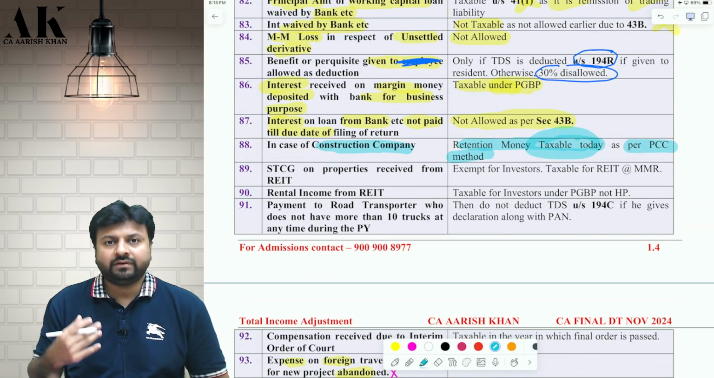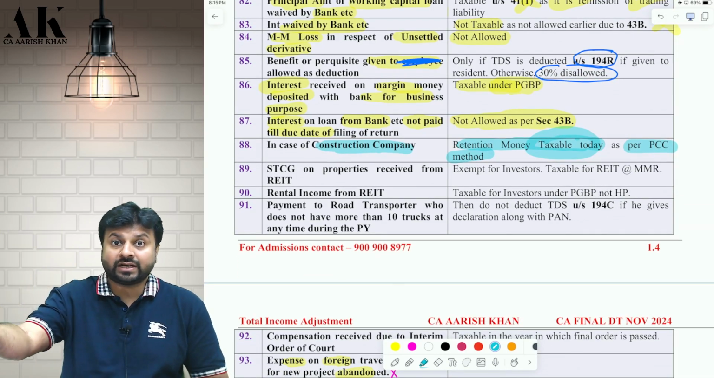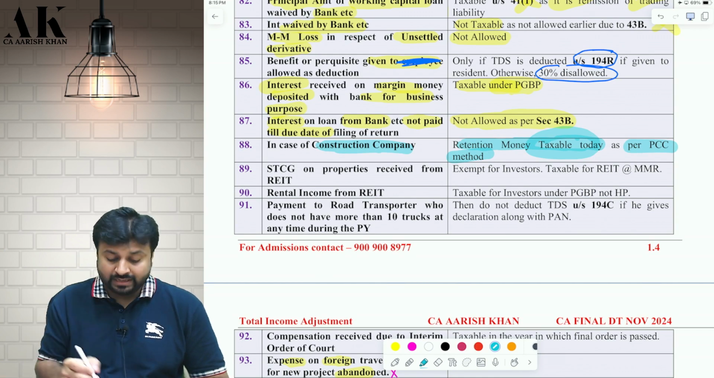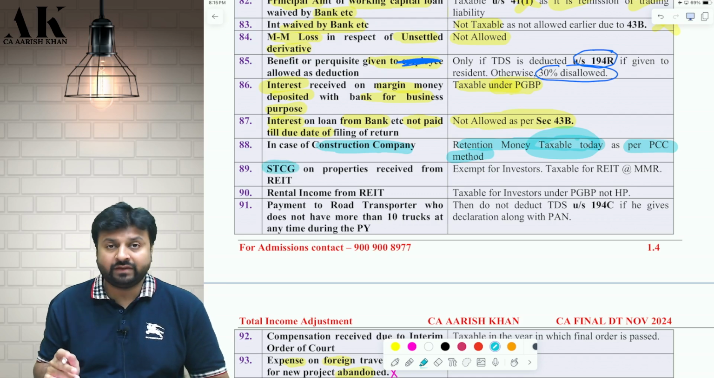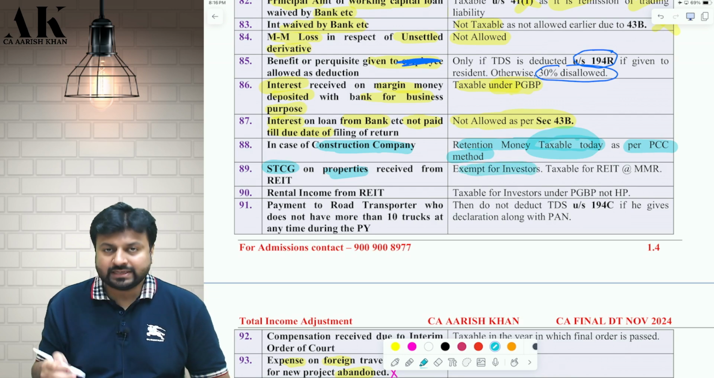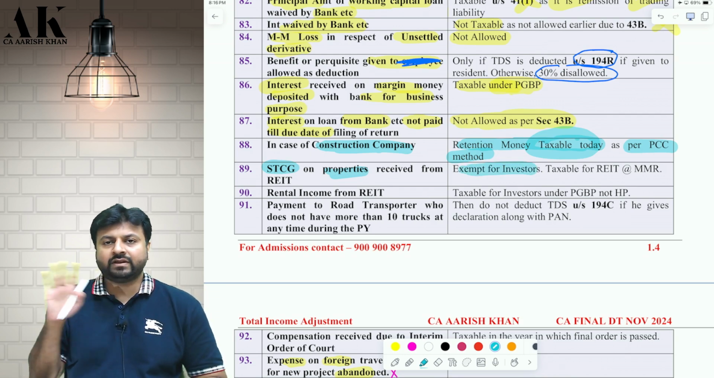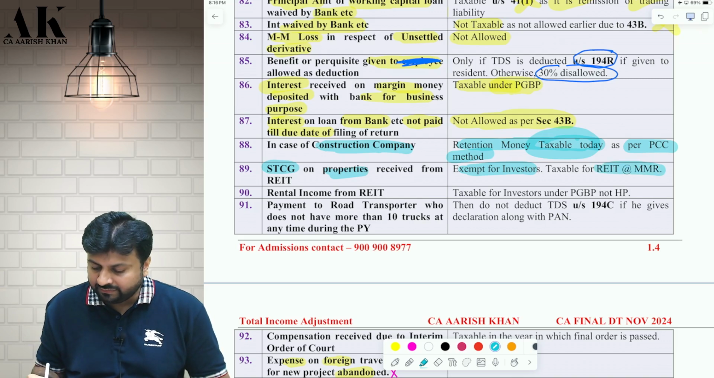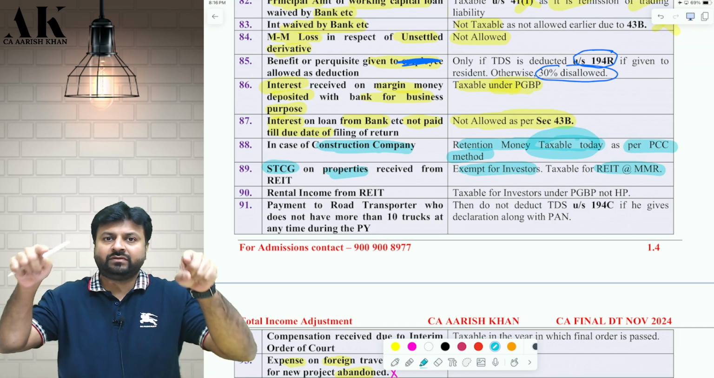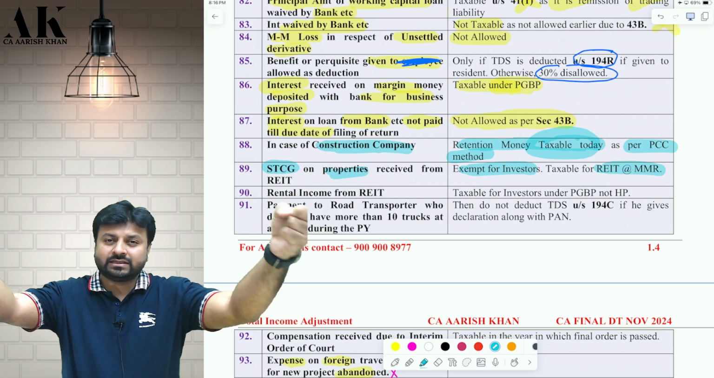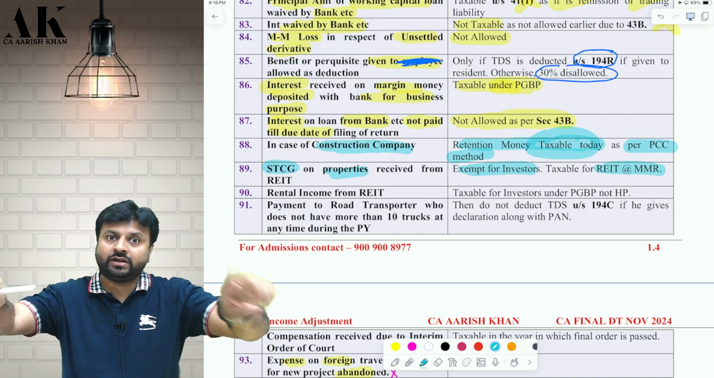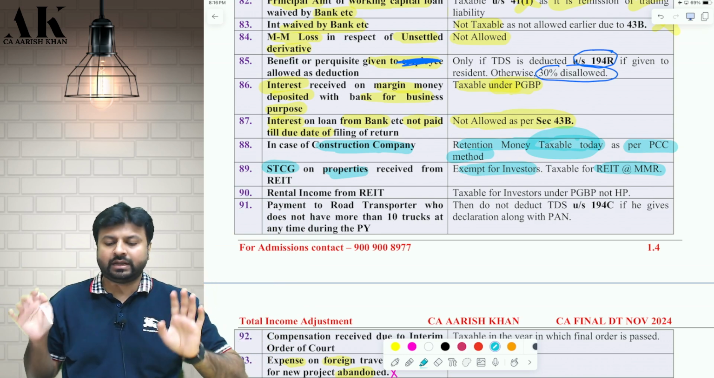Next one, if I have invested some money in a REIT, real estate investment trust, and the REIT has earned some STCG on properties, then it is exempt in the hands of the investor. The investor is not liable to pay tax. The REIT will pay tax on that at MMR. So if the REIT has sold some property and generated STCG, the REIT will pay tax at MMR. I am not liable to pay tax on that.